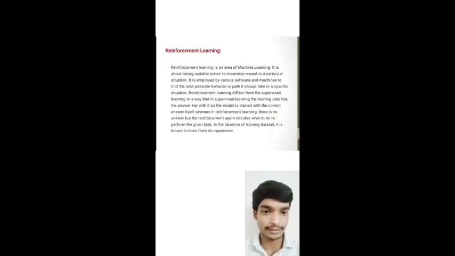Reinforcement learning. Reinforcement learning is an area of machine learning. It is about taking suitable actions to maximize reward in a particular situation. It is employed by various software and machines to find the best possible behavior or path to take in a specific situation. Reinforcement learning differs from supervised learning in that in supervised learning, the training data has the answer key with it, so the model is trained with the correct answer itself.